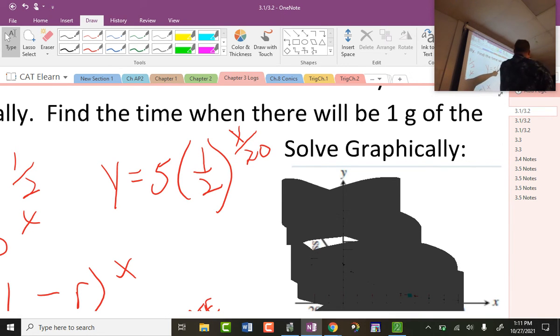Look at what happens when I plug in 20. What's 20 divided by 20, everybody? 1. What's 1/2 raised to the first? 1/2. What's 1/2 of 5? 2.5. I should have been able to ask that question. The half-life is 20 days. I have 5 grams. What will I have left in 20 days? You should have been able to tell me 2.5. And then what will I have in 40 days? What do I have to do to 2.5? I have to take another half of that. What's half of 2.5?